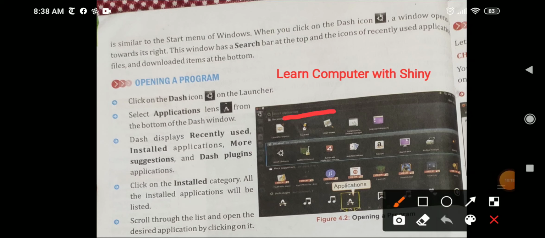Now after writing any file's name on this search bar, you will click this search icon, right? And all the related files will display here. From that you can double click and install the file if it is new and not downloaded on your computer. If it is already downloaded, you can use it.